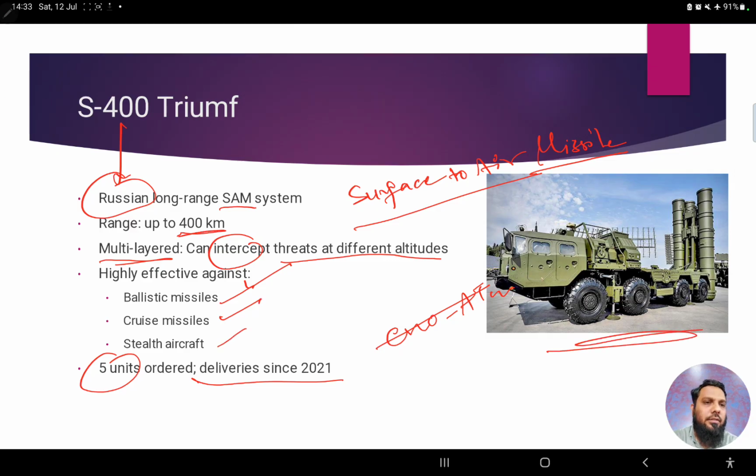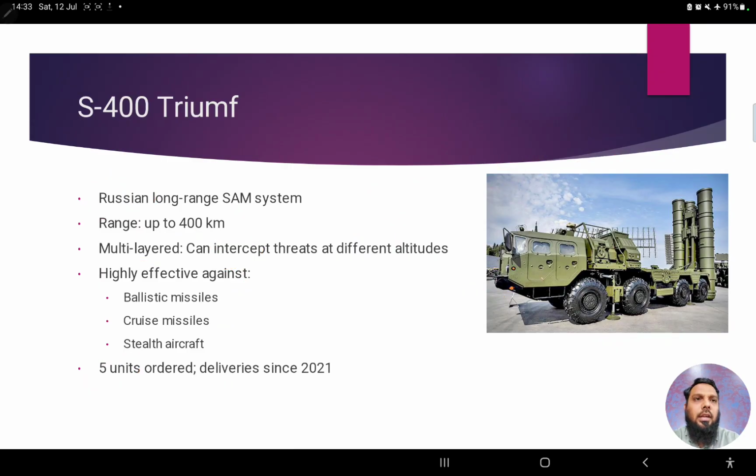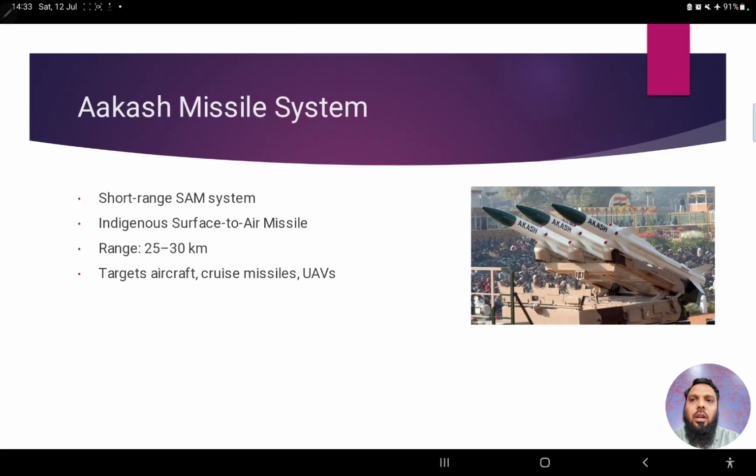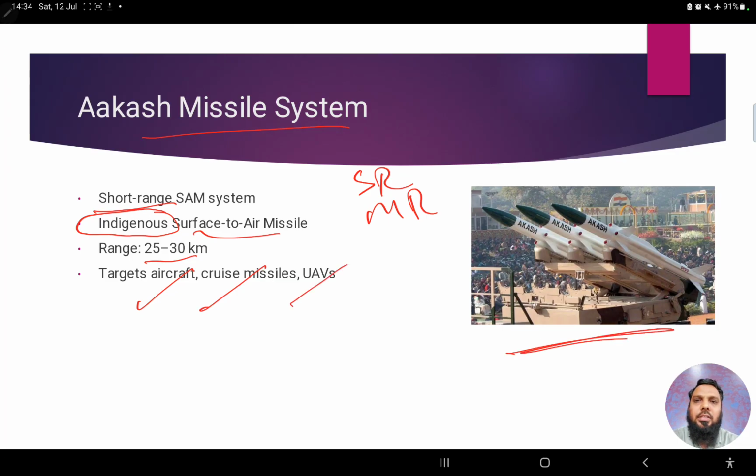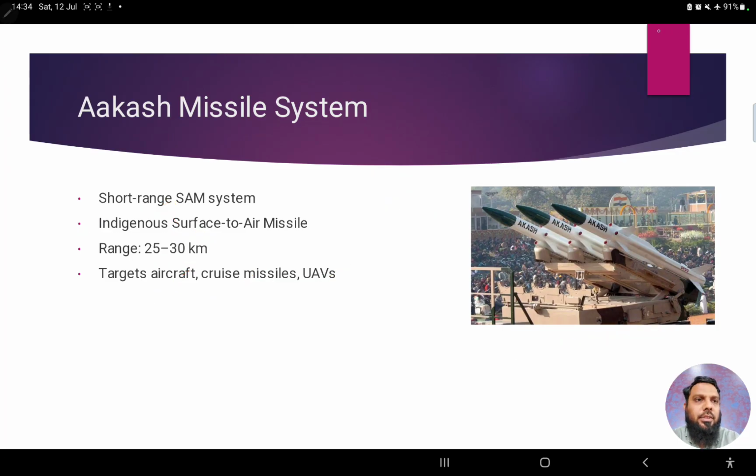So this is what S400 looks like. And next, in the same medium range, what we have is, let's say, the Akash missile systems. Even though short range, also sometimes medium range, right? Indigenous. The basic thing is, we have developed it on our own. Indigenous surface to air missiles, 25 to 30 kilometers. It can target aircraft, cruise missiles, and UAVs. The Akash missile systems, right? Mostly it is used for medium range.